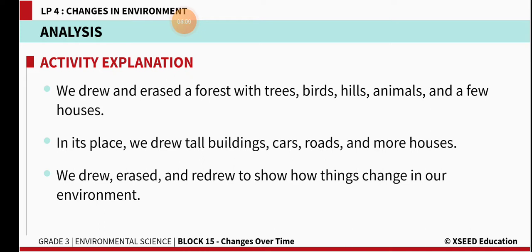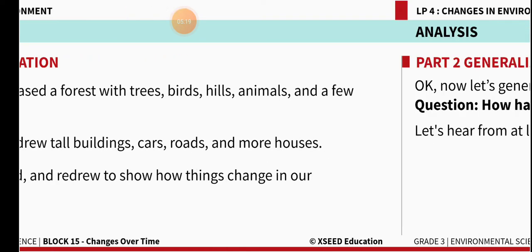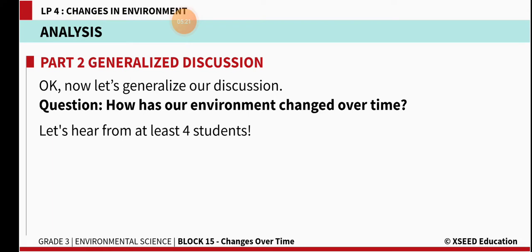We drew and erased a forest with trees, birds, hills, animals, and a few houses. In its place, we drew tall buildings, cars, roads, and more houses. We drew, erased, and redrew to show how things change in our environment.